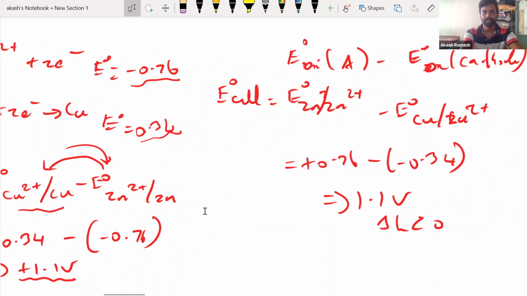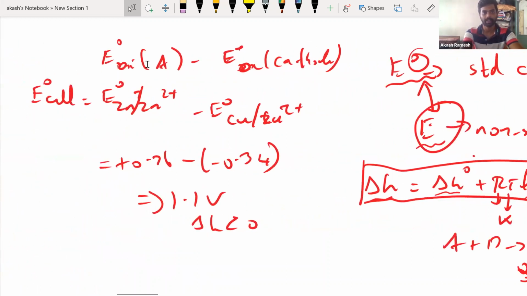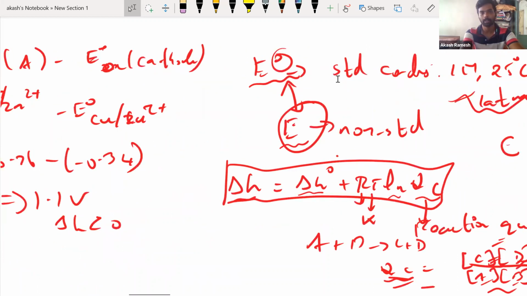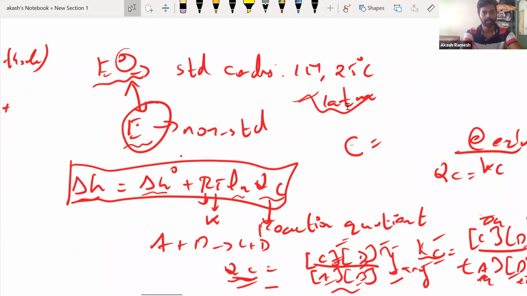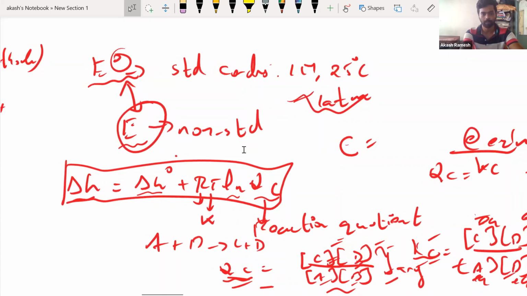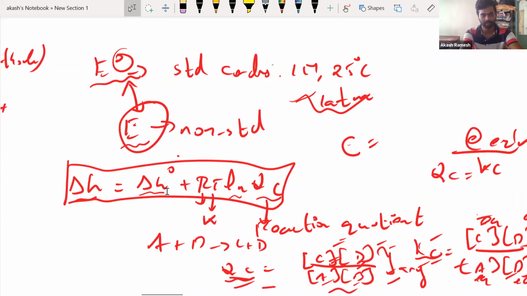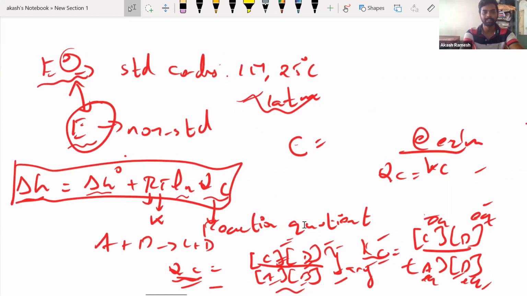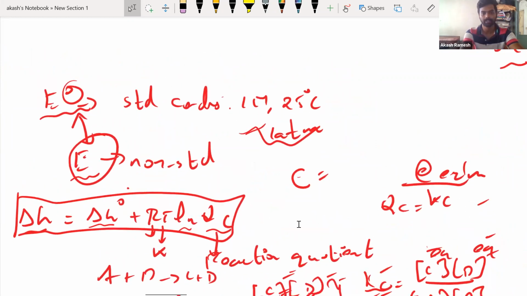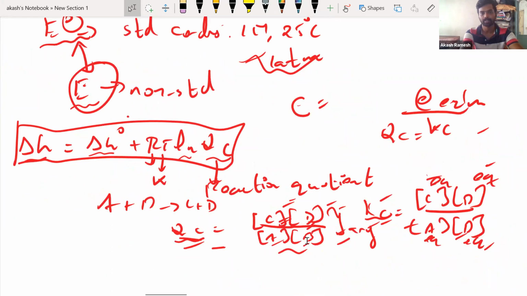Okay. And then I told you about standard conditions. What are these E naught? When I write E naught, basically I'm talking about all concentrations being 1 M, the temperature being 25 degrees Celsius, and 1 atm pressure. Right? And then we wanted to derive the relationship between this non-standard EMF and the standard EMF. For that, we went for the Nernst equation. Hope you all remember, the Nernst equation derived from this: delta G, that is the non-standard Gibbs free energy, will be equal to standard Gibbs free energy plus RT ln QC. Hope you all remember QC is nothing but the reaction quotient. If I have a reaction A plus B giving C plus D, it is going to be concentration of products divided by concentration of reactants.